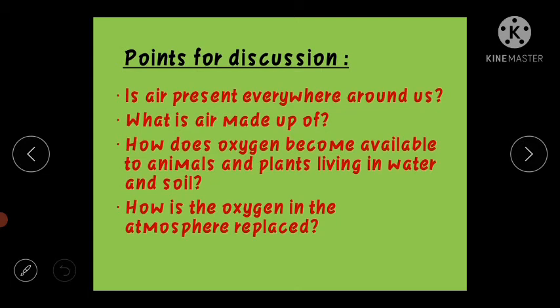So first one is, is air present everywhere around us? So this is the question. It is not visible but it can be felt. So that we are going to discuss here. What is air made up of? That is the composition of air. The third one is how does oxygen become available to animals and plants living in water and soil?